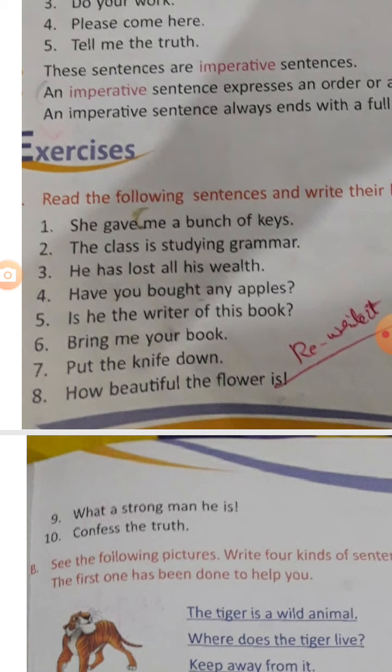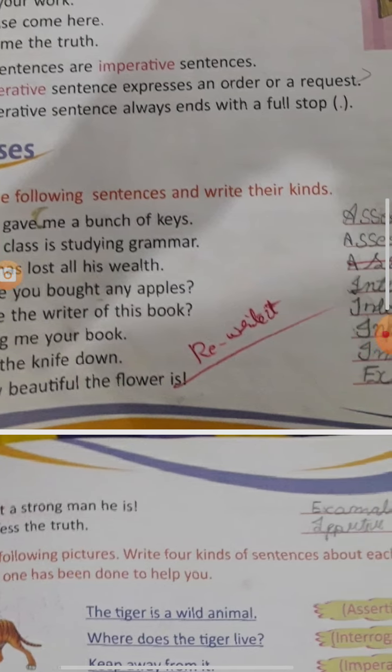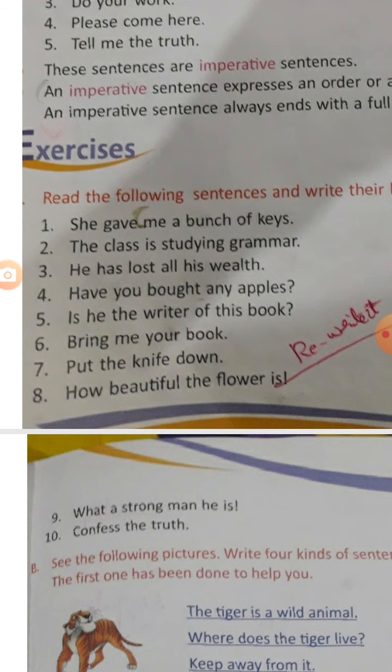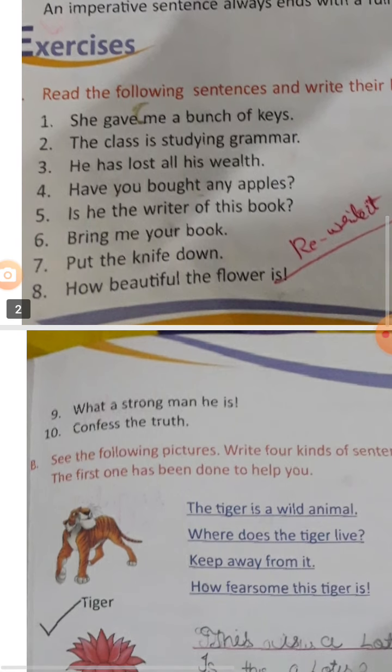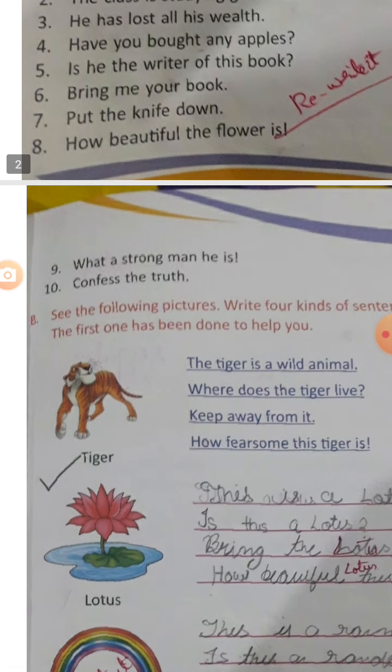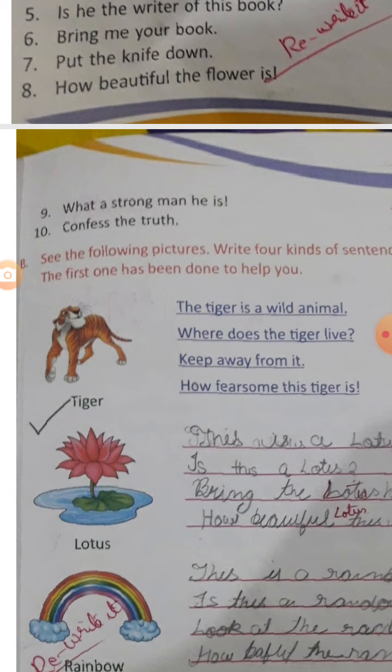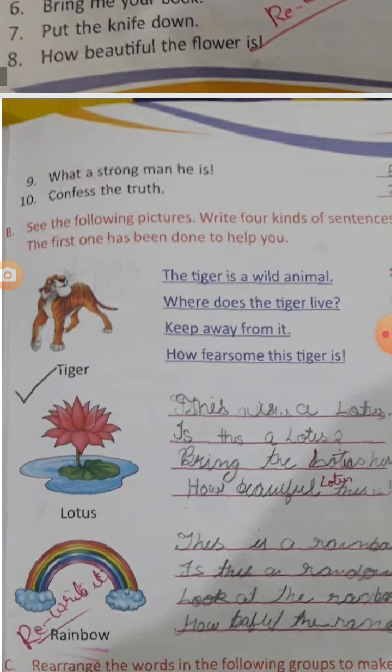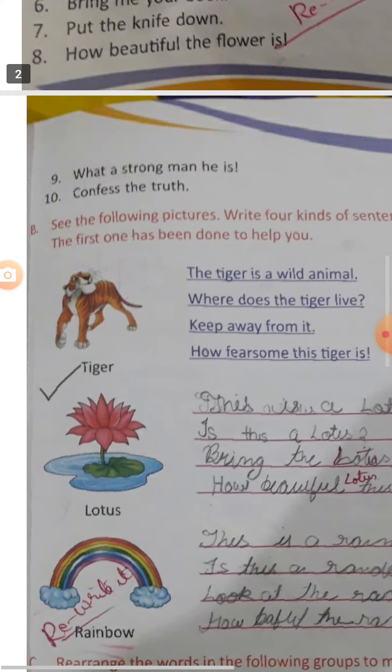Now here the exercises are given. Read the following sentences and write their kinds. Try to do it by yourself. Let's go for exercise B. See the following pictures. Write 4 kinds of sentences about each picture. The first one has been done to help you. See here the picture of a tiger has been given and all the 4 sentences are related to the picture.